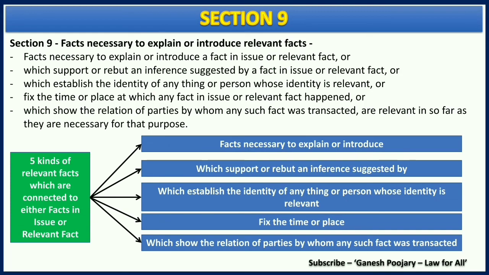Imagine there is the murder of A and B is the accused of that murder, and someone has seen that C was giving a poison bottle to Mr. B. Now there was another transaction. All of them become part of facts in issue. That is what we need to understand.